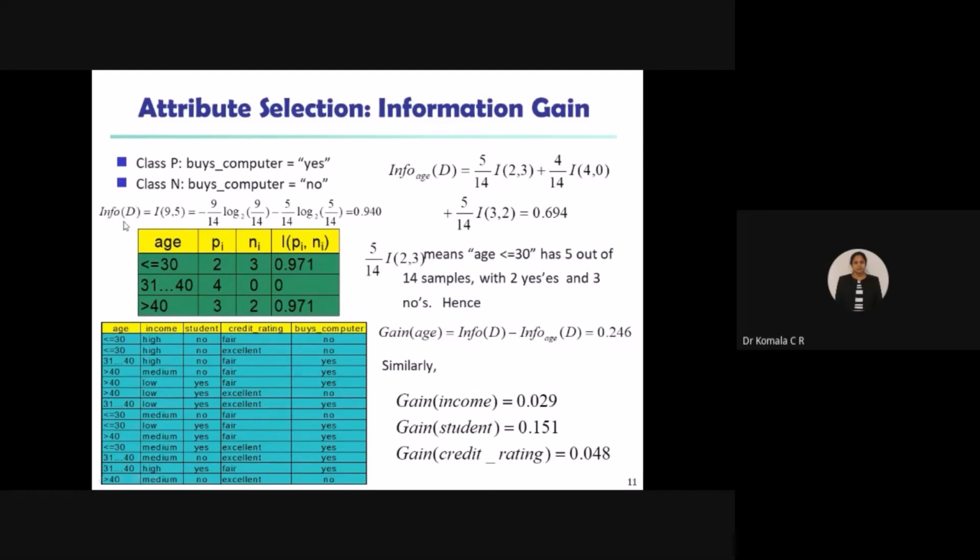So again, info of, in place of D you have to take I of, in place of 9, 5 you have to take 2, 3. How are you going to do it here? First, when i is 2, it is 2 by 14 log of 2 by 14 to the base 2. Same, in place of 5 you have to take 3 by 14 log of 3 by 14 to the base 2. So instead of 0.950, you get some answer here. Same way you have to evaluate for the second term, same way for the third term. Then if you sum